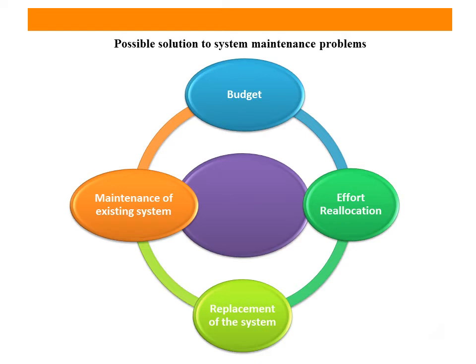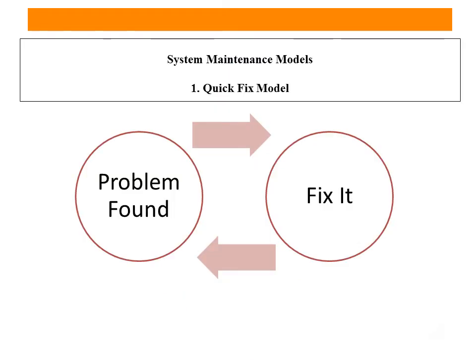After maintenance, whatever errors and corrections were made by the developers or testing team would be updated and covered in a new system. Then we have maintenance of the existing system, and all these four possible solutions are correlated with each other.